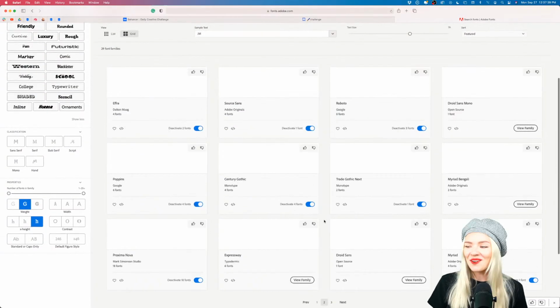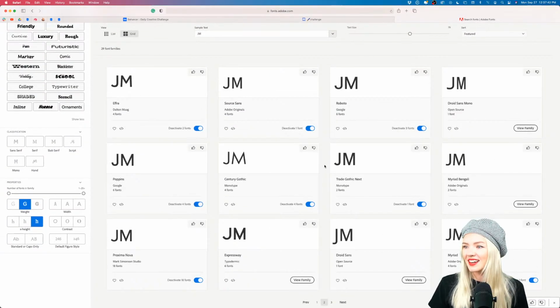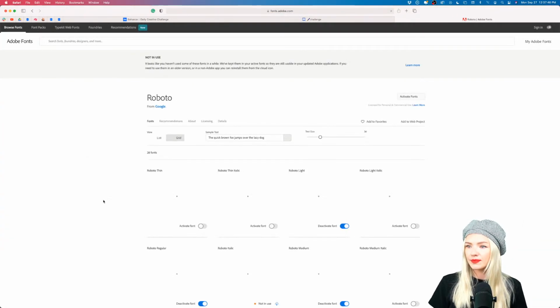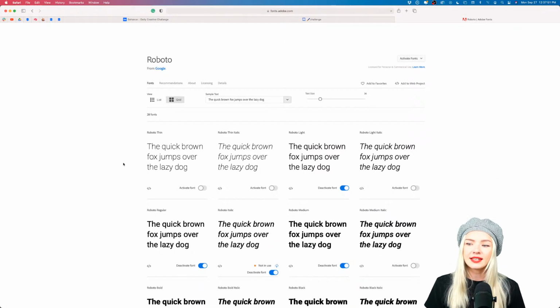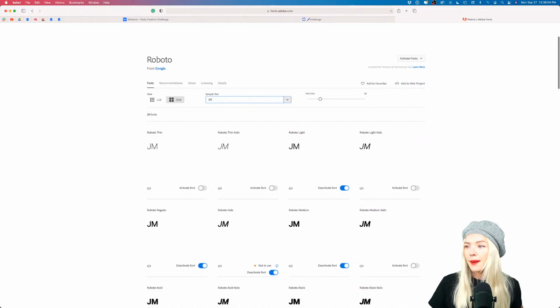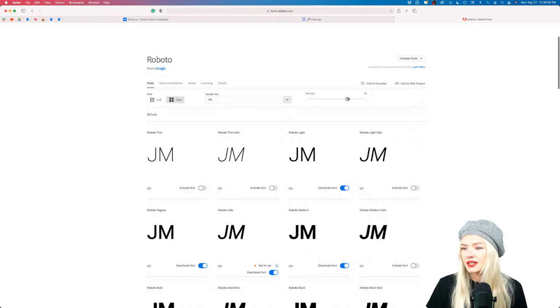Selecting fonts is always a fun challenge already, right? So, okay, let's try out Roboto. And we see that we have a lot of different fonts in this font family, in this typeface. And we can also preview our text here. So now we have the typeface, and now we want to find the right weight for our purposes. Again, I'm going to type in JM, and I'm going to increase the text size so I can preview what I'm working with. I think something like Roboto Light could be good for me.